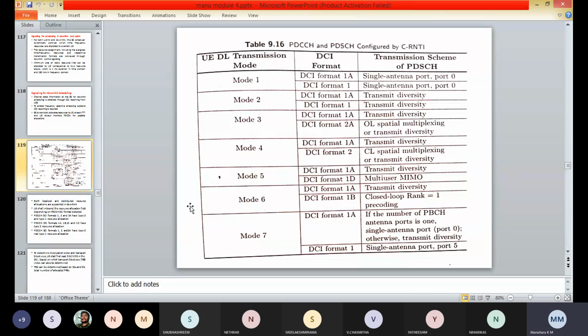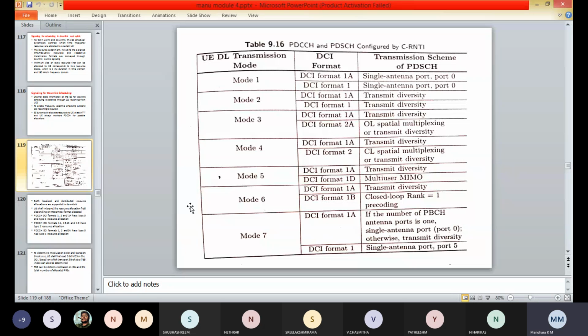Transmission of uplink channels. Here the user equipment gets the uplink resource allocation as well as the frequency hopping information from the uplink scheduling grant.